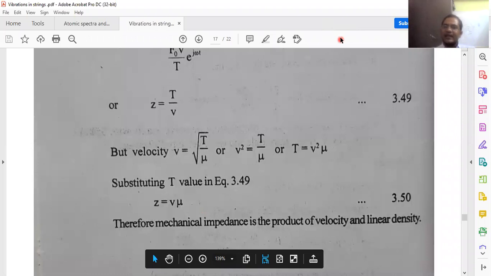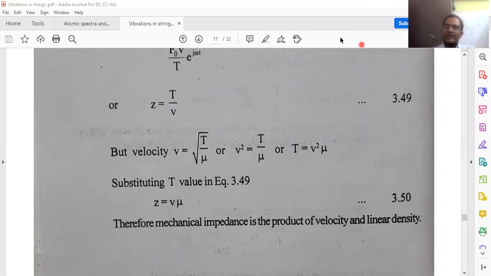In this class, we defined impedance to the wave motion. First we considered the driving force F equal to F naught e power j omega t, right? That force always acts on the vertical component of the tension, so by equating, F y equal to minus T sine theta. When theta is very small, sine theta is taken as tan theta equal to dou y by dou x. From y of (x, t) equal to A e power j into (omega t minus kx), we got dou y by dou x.